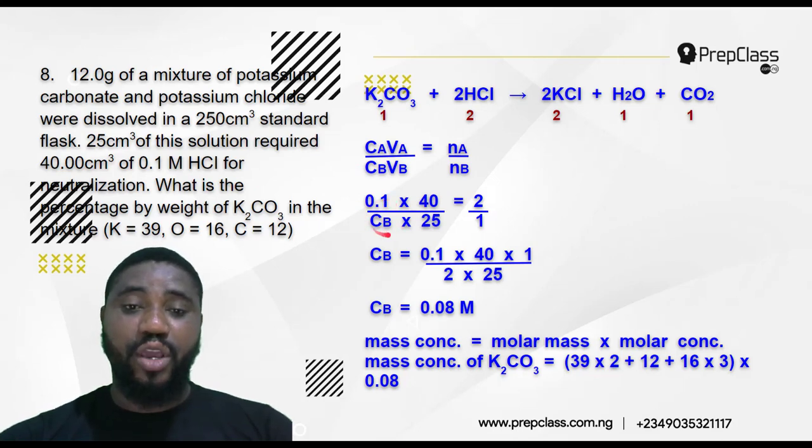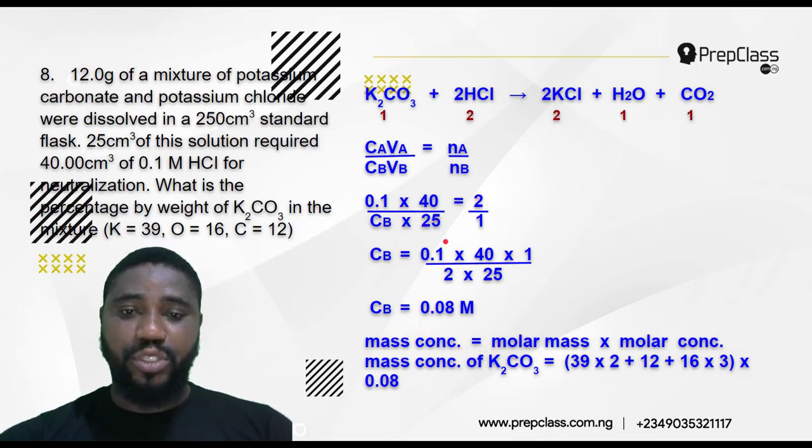We don't know the concentration of the K2CO3 that reacted, times volume of the mixture that was collected, 25 centimeter cube, equals NA over NB. Mole ratio of the acid is 2 all over that of the base is 1. So making CB the subject of formula here, we have 0.1 times 40 times 1 all over 2 times 25.